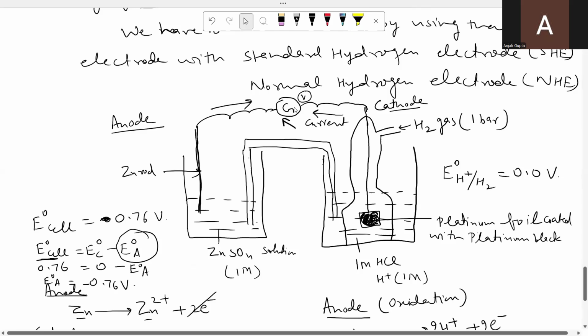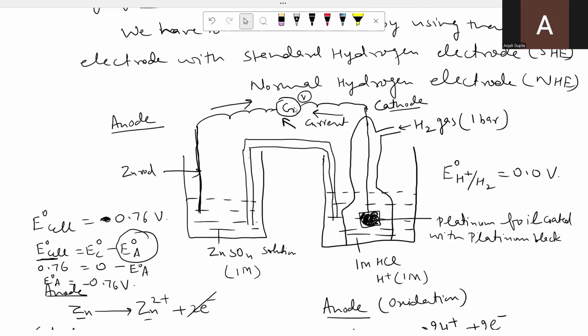This is the formula when the conditions are standard. But if the conditions are not standard, then what will you do? Suppose the concentration is not 1 molar, it is something else like 0.01 or 2 M or 3 M. In that case, the formula E naught cell is equal to E naught cathode minus E naught anode will not be applicable.